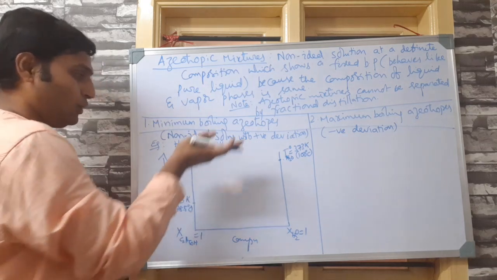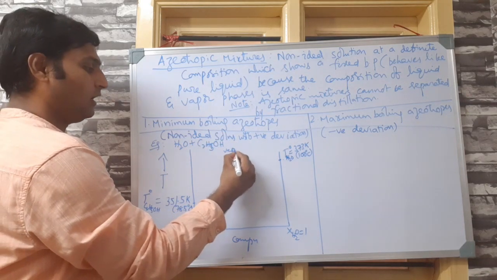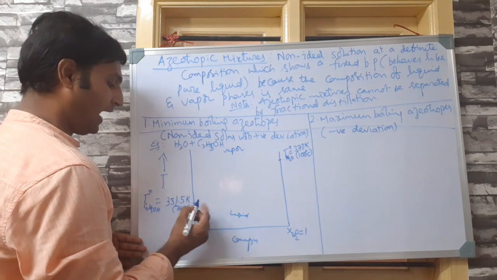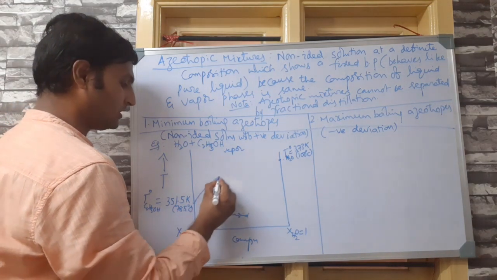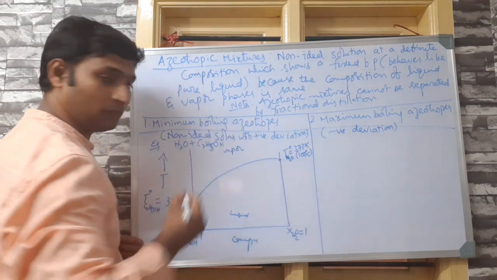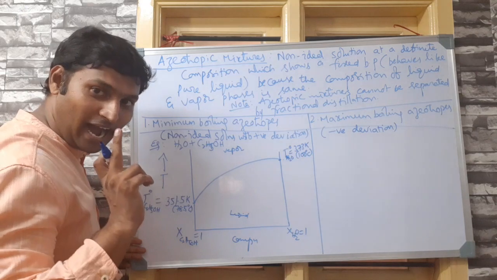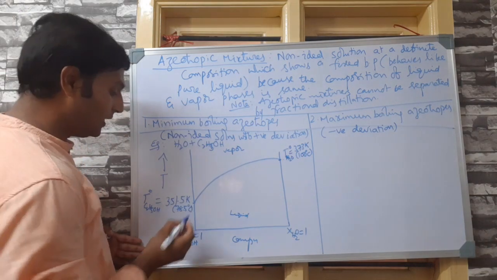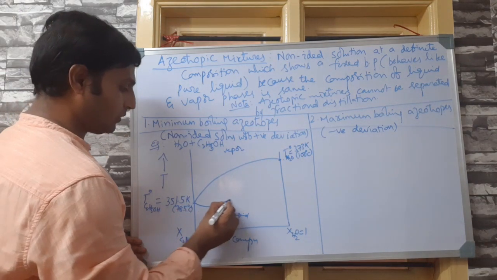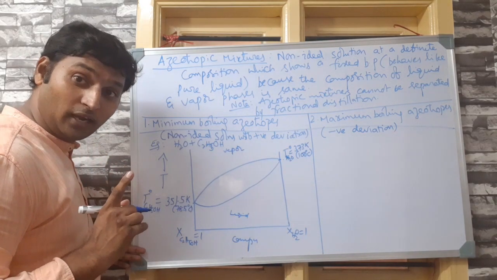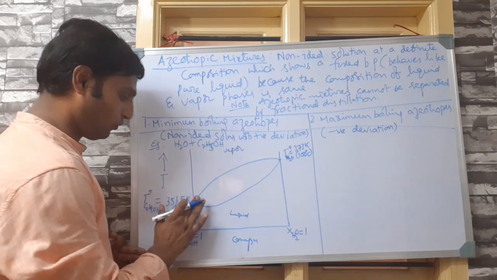Now, as I told you, at high temperature there will be vapor, at low temperature there will be liquid, and the vapor curve, which is otherwise called dew point curve, must be like this, if it were an ideal solution. The liquid curve, which is otherwise called bubble point curve, must be like this, if it were an ideal solution.